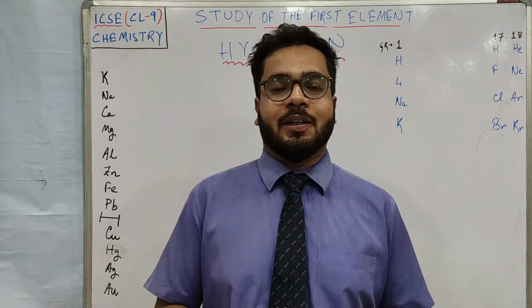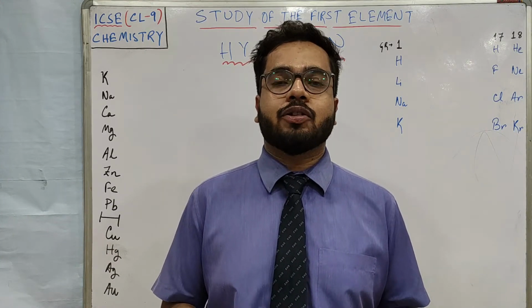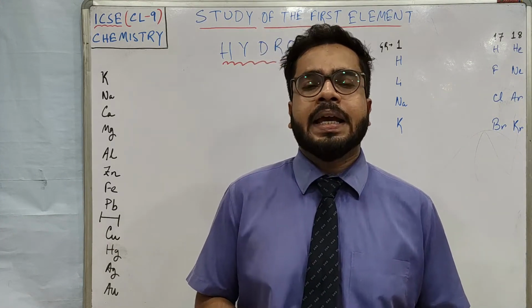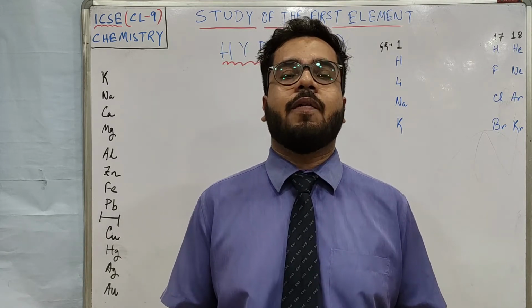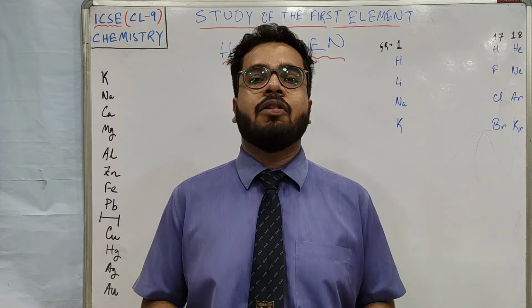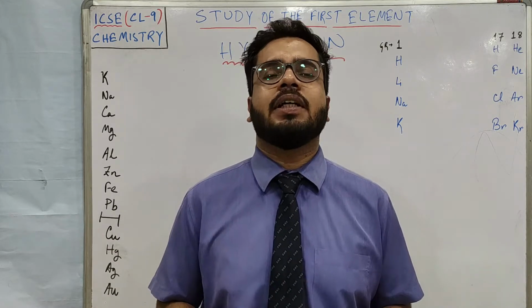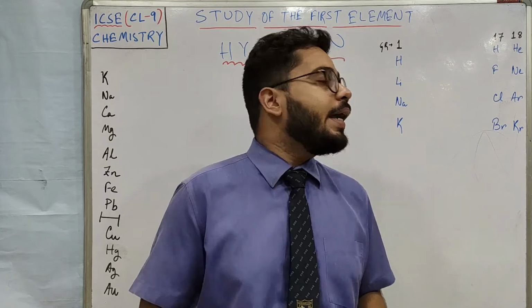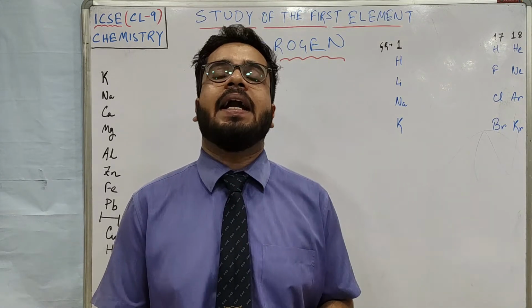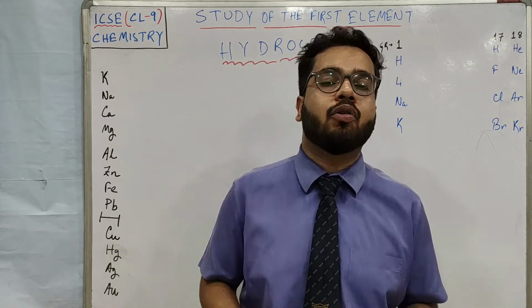Dear children of class 9. Today the chapter we are going to start is hydrogen. If you have noticed the periodic table and the position of hydrogen in the periodic table, you will find that hydrogen is located in two groups, right? In the first group and also in the 17th group.